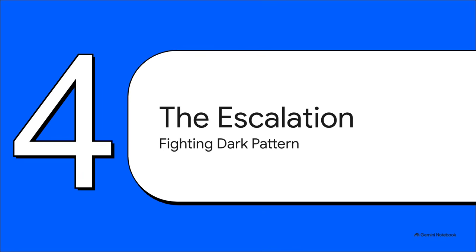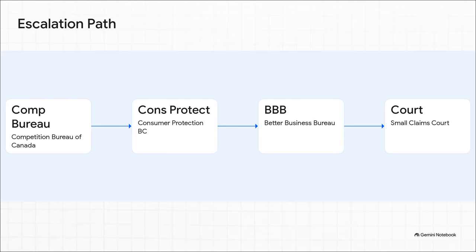Section 4. The Escalation. Fighting the dark pattern. Faced with this total brick wall of copy-pasted policies and a stubborn refusal to acknowledge the interface failure, Johnny decided to take the gloves off. He didn't just threaten to leave a bad App Store review. No, he laid out a massive escalation path. He promised to file formal complaints with the Competition Bureau of Canada for deceptive marketing, Consumer Protection BC, the Better Business Bureau, and ultimately to pursue damages in small claims court. He treated this $200 loss with absolute maximum severity.